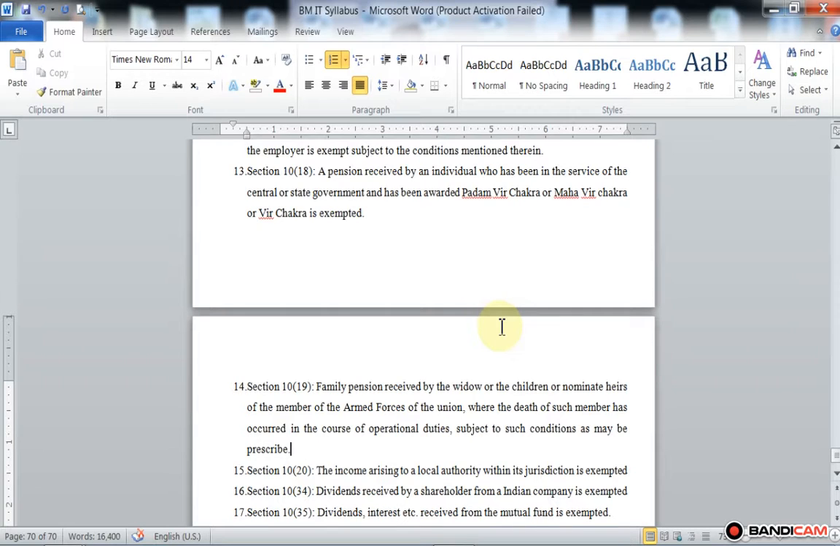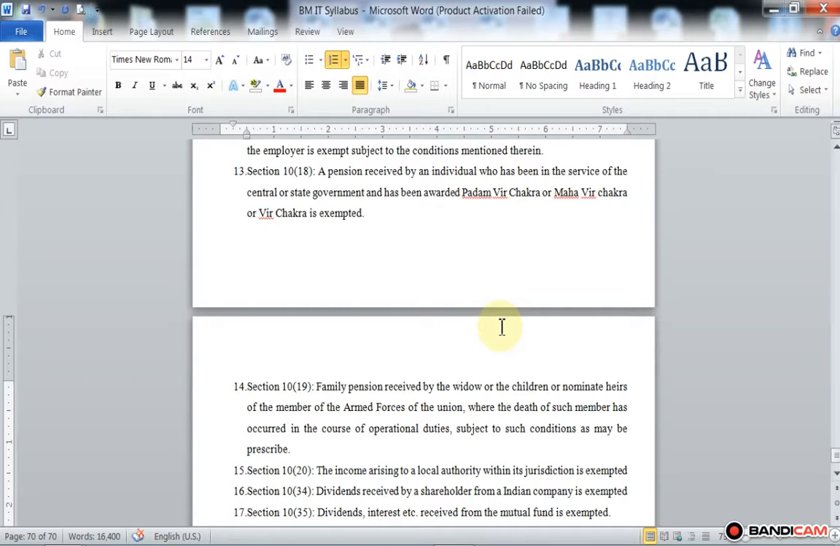Then section 10 subsection 20: the income arising to a local authority within its jurisdiction is exempted from tax. Then dividends received by a shareholder from an Indian company are exempted. So all dividends received by the shareholder from an Indian company are exempted under section 10 subsection 34.